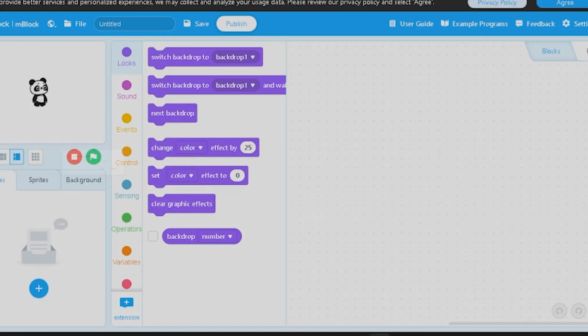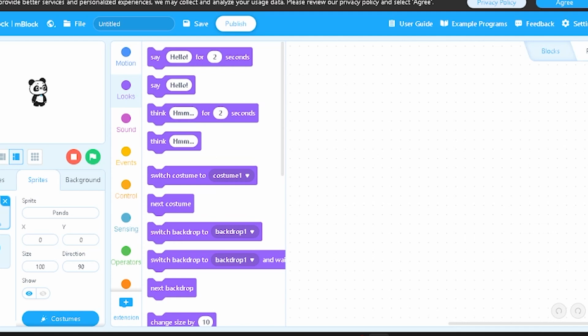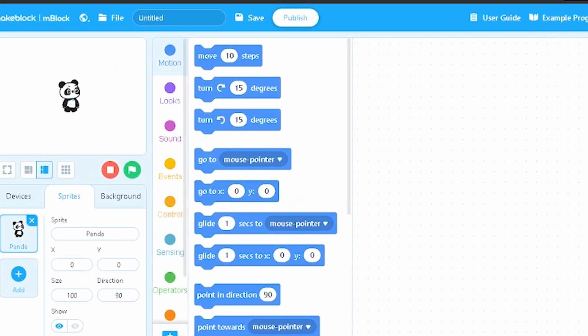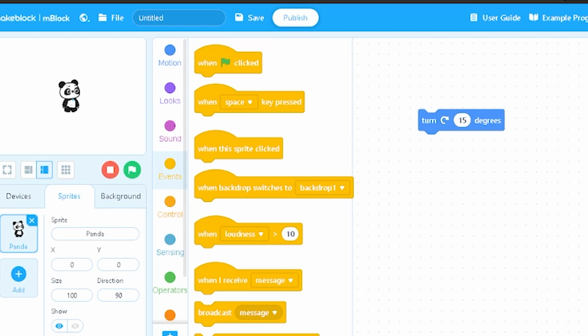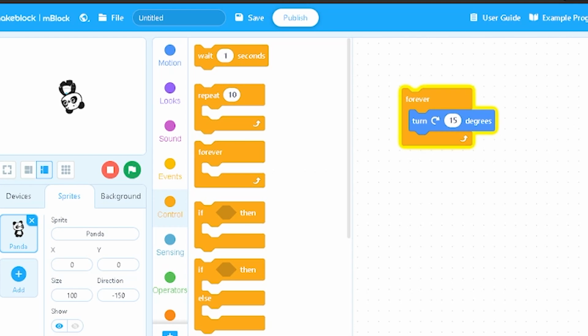First, let's set up the desktop. Remove any connected devices if necessary and select the Characters tab. Here you can choose the elements you will control. Now let's select a category of blocks. Explore the options and choose the one that catches your attention. Each category offers different types of commands that you can use to bring your project to life.